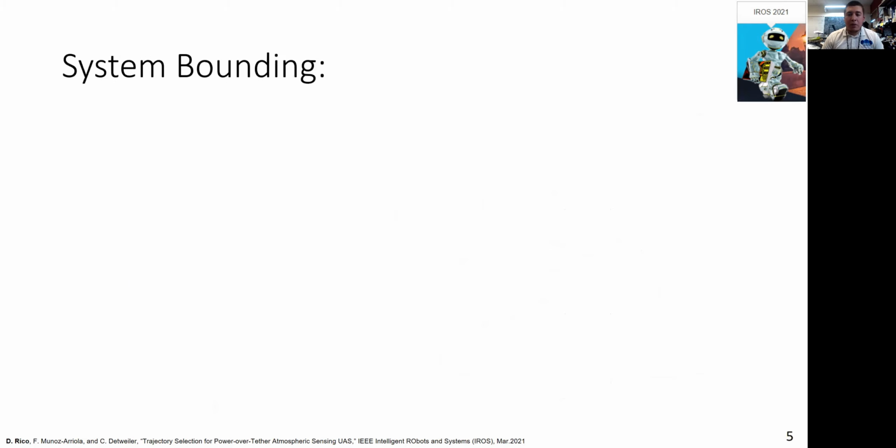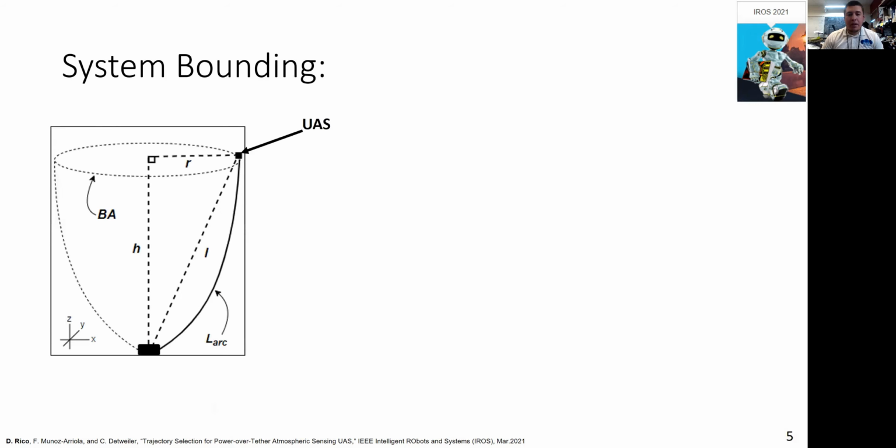Since our system has a power sensing tether, it is physically bounded. In order to model and simulate the actual system, we need to first derive the Euclidean spatial bounding. Here's an abstract representation of our system. The arc that is formed is formally known as a catenary, which is defined as a hyperbolic cosine function. In our range of operation, we can approximate this catenary behavior with a simple quadratic parabola.